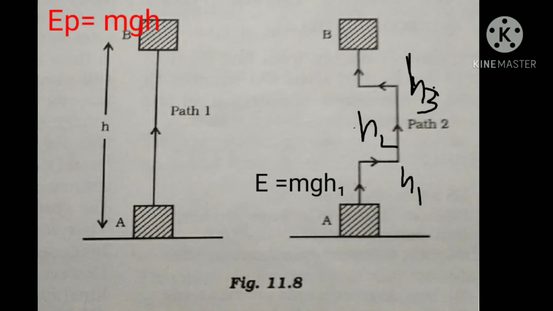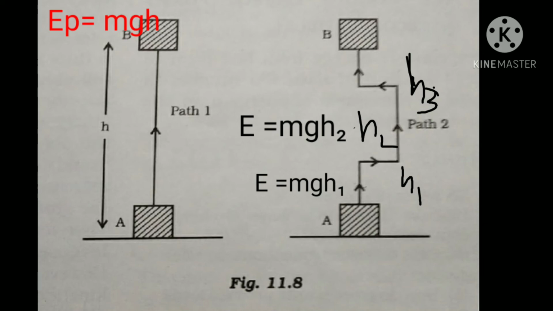Then it moves in the horizontal direction, but the height doesn't change. So there is no change in the potential energy because it is moving at the same height. Then it is raised to a height h2. In that case, the potential energy E is equal to mgh2. After reaching the height h2, it again moves in the horizontal direction towards the left.